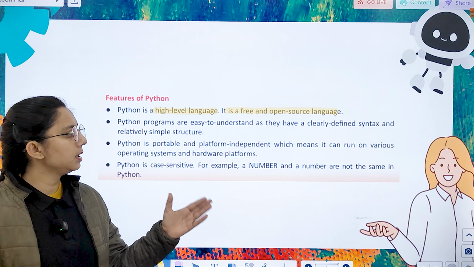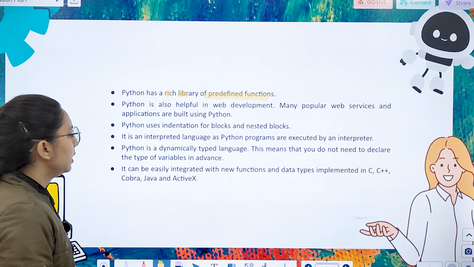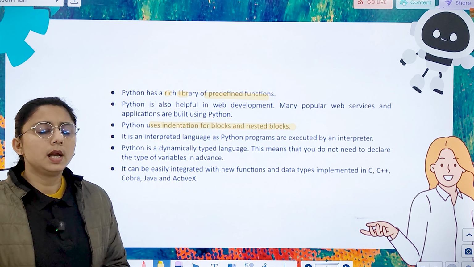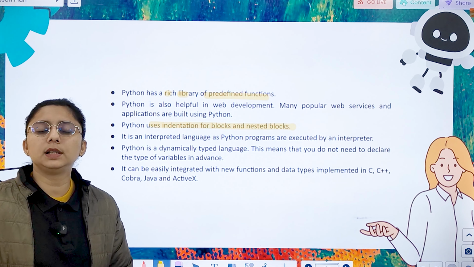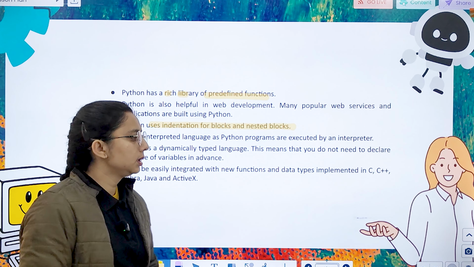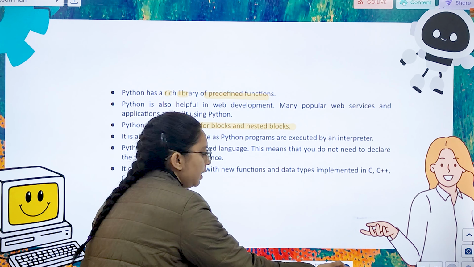So we can say that it has a rich library of predefined function. It is also helpful in web development and it uses indentions for blocks and nested blocks. So it is interpreted language as Python programs are executed by the interpreter. So they are easily integrated with new functions and data types implemented in C, C++, Java.